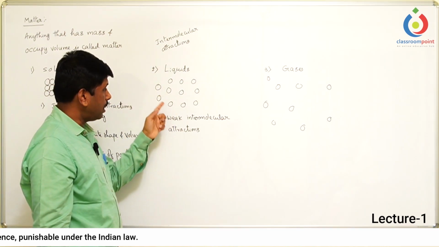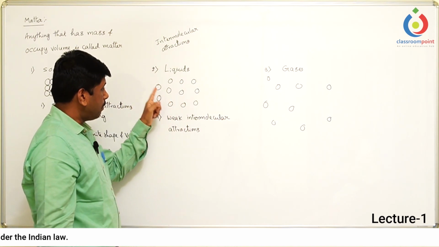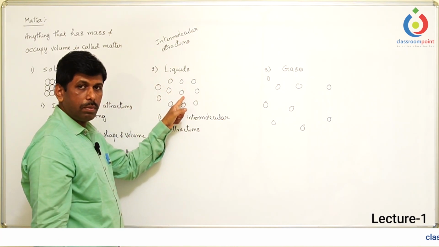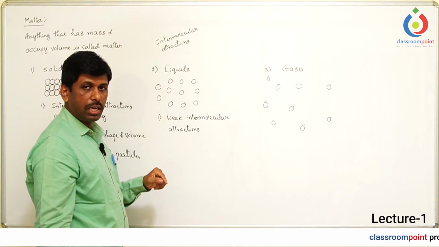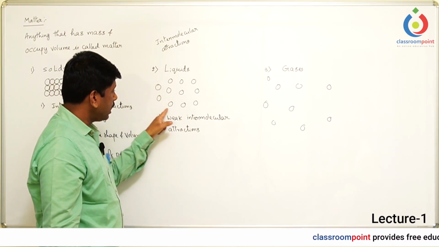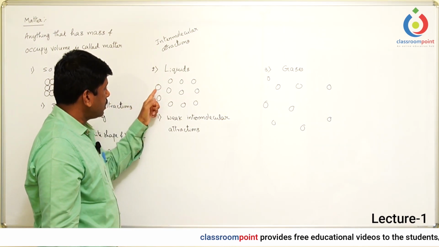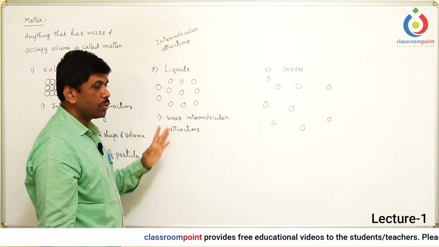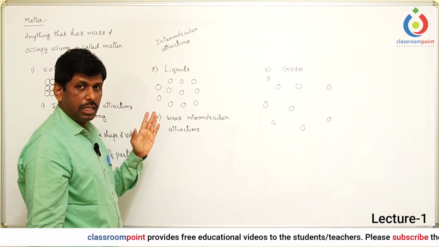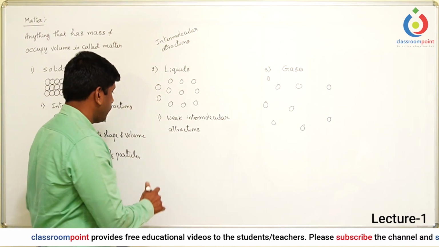There is free movement of the particles within the area, but the particles can move from one place to another place within it. Since the particles are moving, liquids do not have definite shape. They have only definite volume.